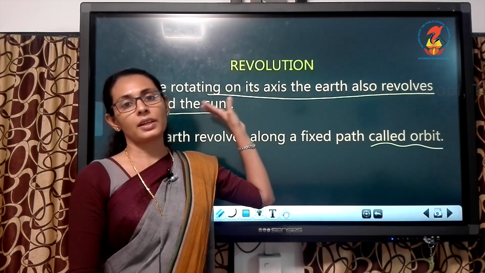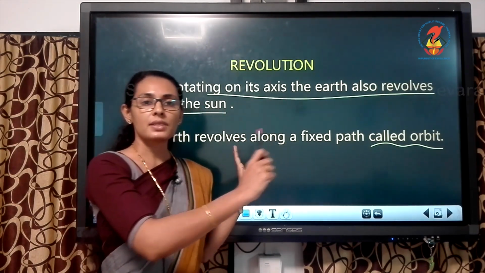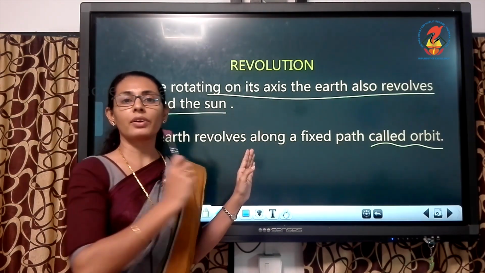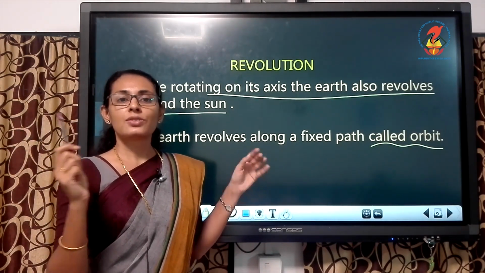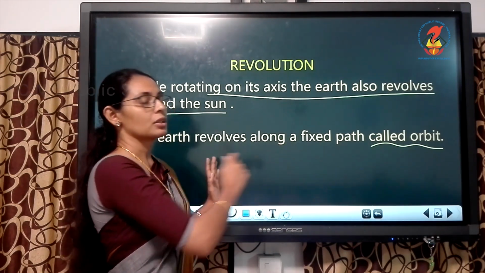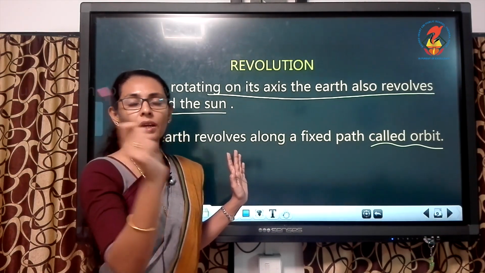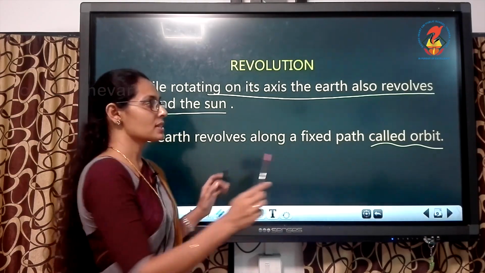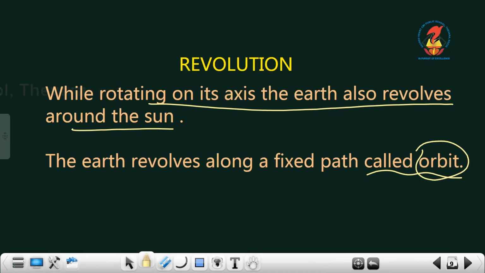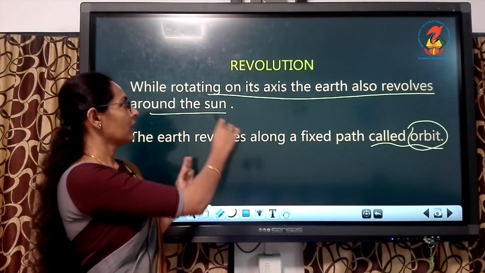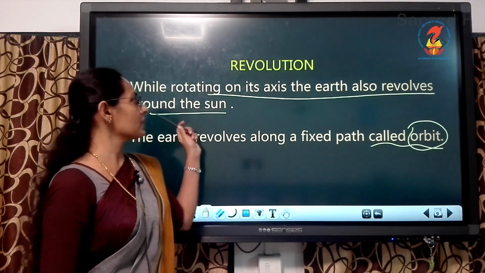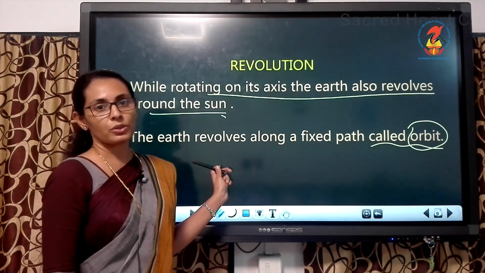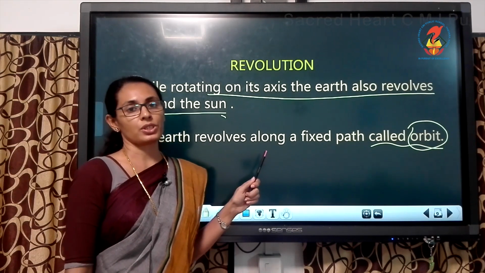This movement takes place in a particular path, like railway tracks for trains. In the same way, the Earth moves around the Sun in a particular path. That path is known as orbit. Understood children? While rotating on its axis, the Earth revolves around the Sun. This movement is known as revolution.